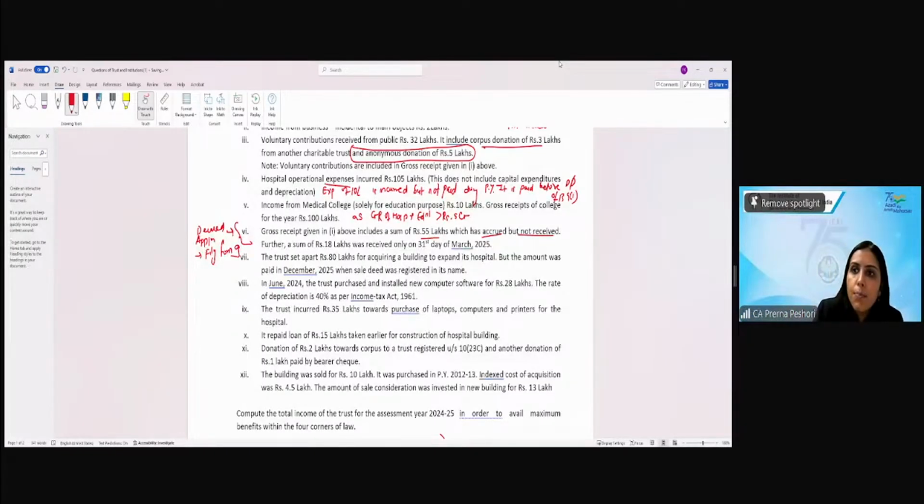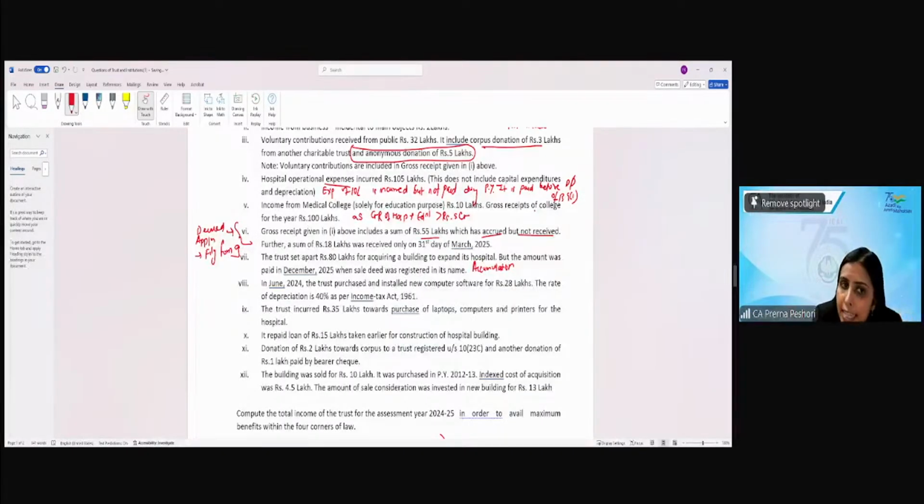Now, this is the principle of accumulation, right? Now, you can accumulate the amount for a specified purpose for a maximum period of 5 years. Provided you file the Form 10. Provided you file the Form 10 before the 2 months prior to the due date of return of income.